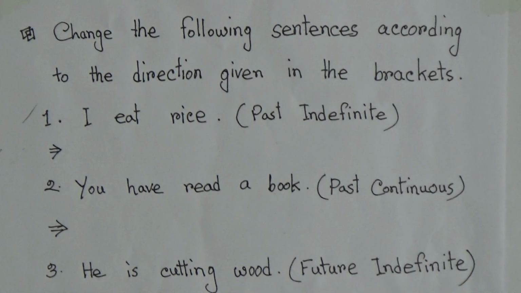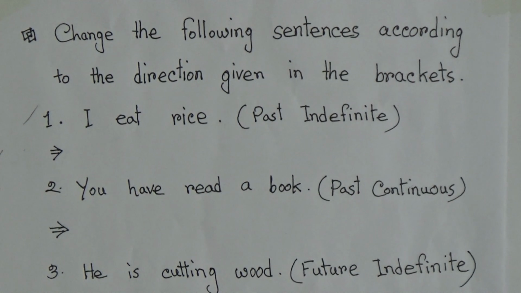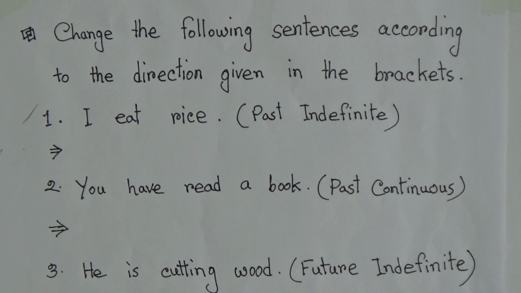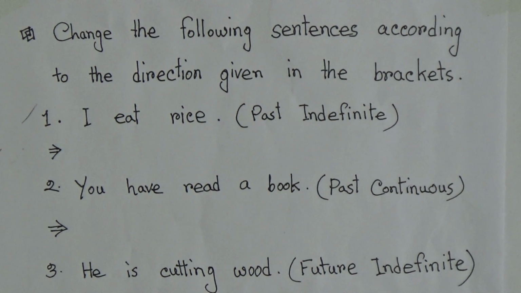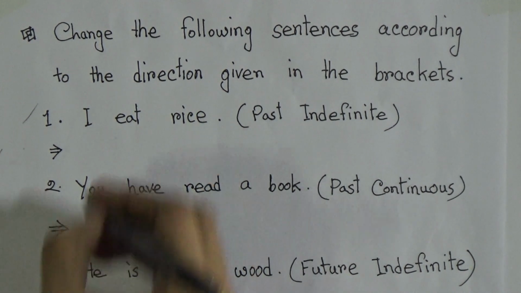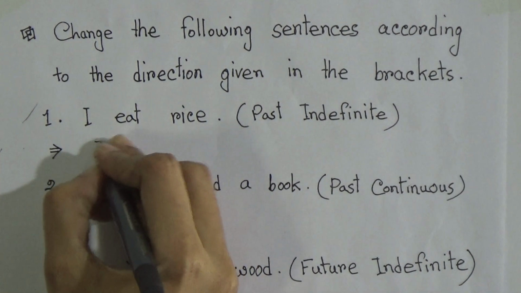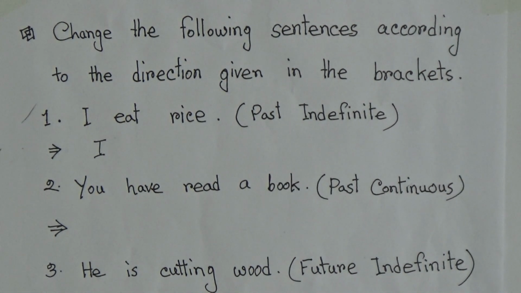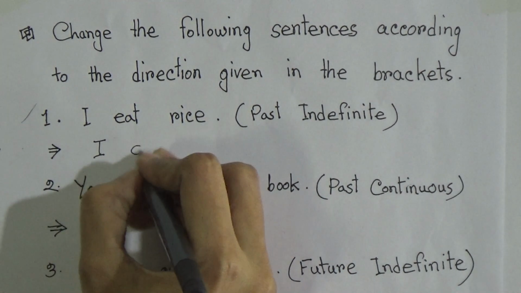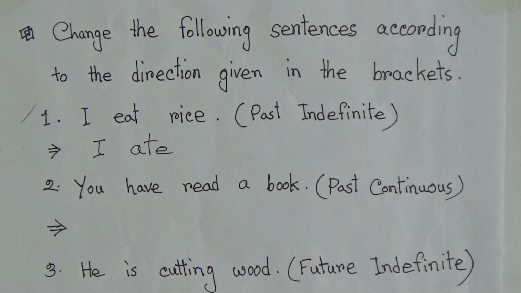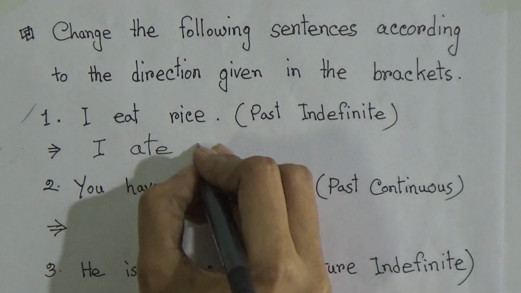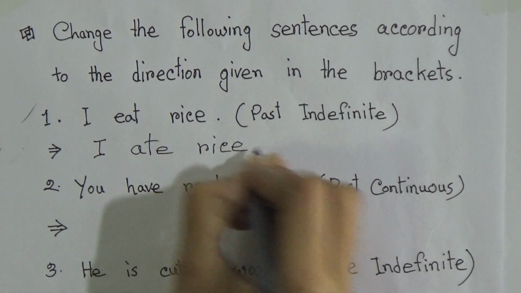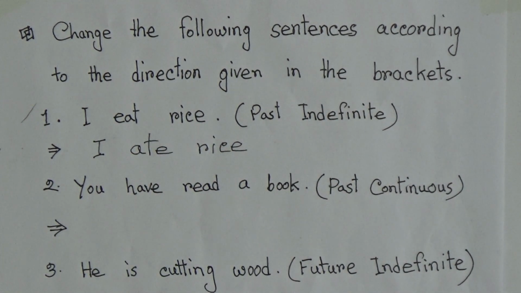Okay, so here number 1, I eat rice. This sentence is in present indefinite and we have to change it into past indefinite. So to change it, we have to first write the subject, then the past form of the verb, which is ate. Then the rest of the sentence, rice. I ate rice.